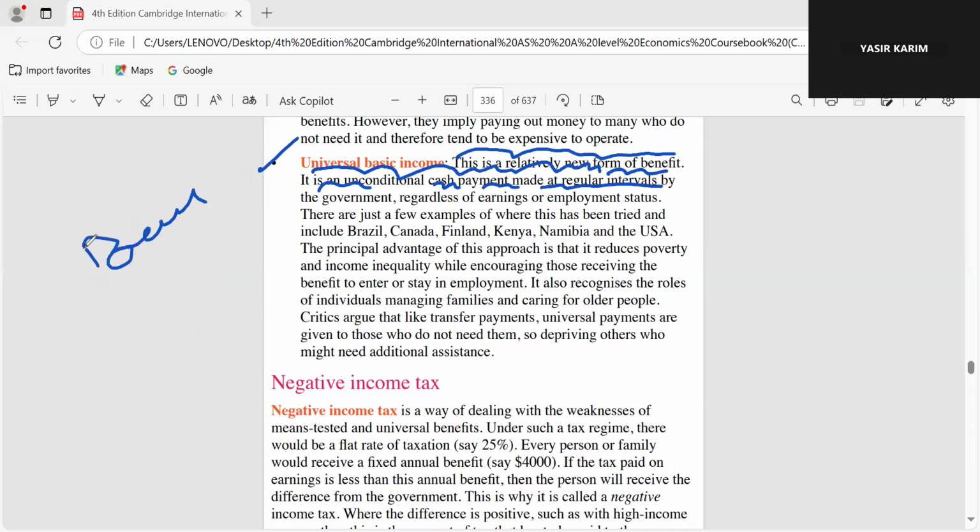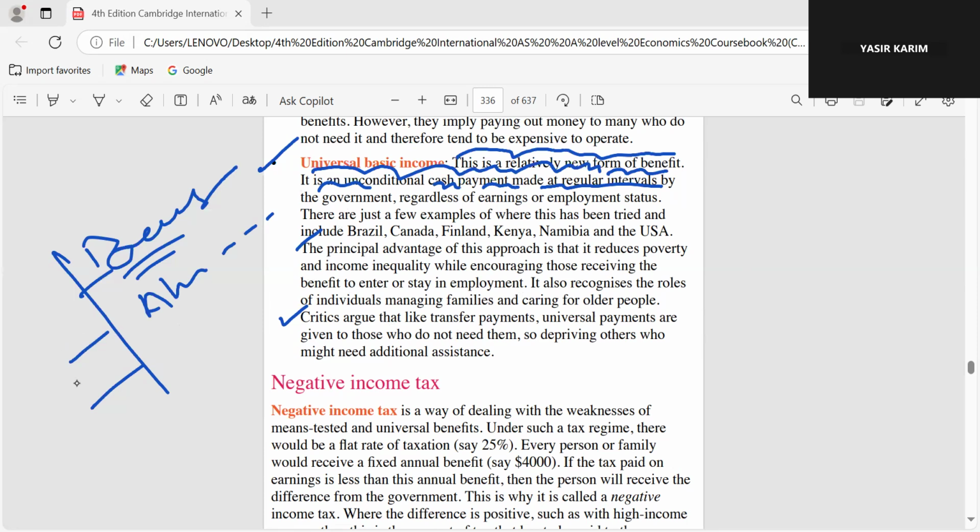So in Pakistan, the Benazir Income Support Program and Ehsaas Emergency Cash, these types of programs ensure some cash benefits to the people by giving them ATMs and bank accounts, and they will be paid a monthly income, regardless of what they are doing. But the critics say that by doing this, people will be discouraged to work, and they will just wait for this type of money from the government, and they will not strive for work.